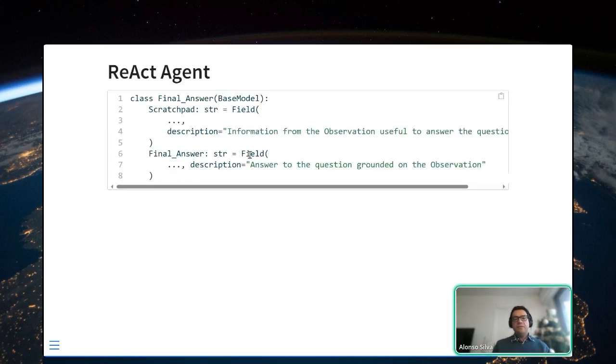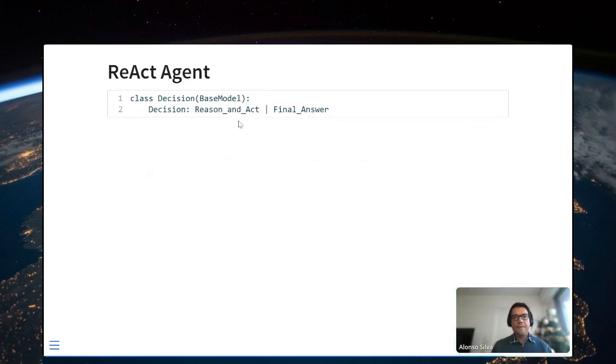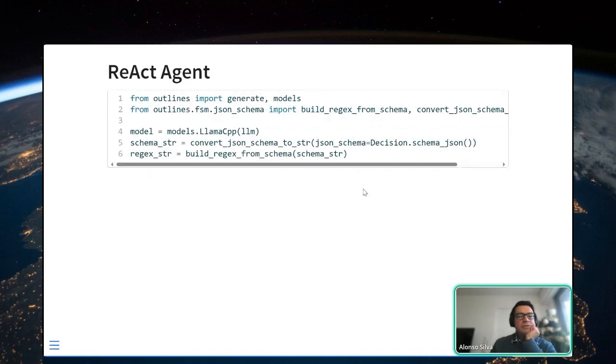And a final answer, which will be the answer to the question, given the observation. And here, I also provide the possibility to use a scratchpad. And finally, the LLM will need to make a decision between entering into this loop of reasoning and acting, and a final answer. Okay, and now I'm ready to do that. And here I'm using another possibility, which is to wrap the LLM directly into outlines, but you can do it as I did at the beginning.